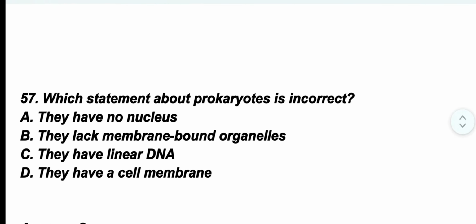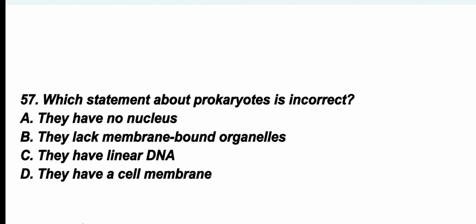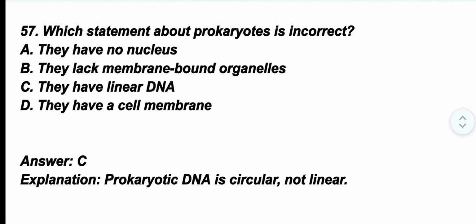Question number 57. Which statement about prokaryotes is incorrect? The correct option is option C. They have linear DNA. Prokaryotes' DNA is circular and not linear.